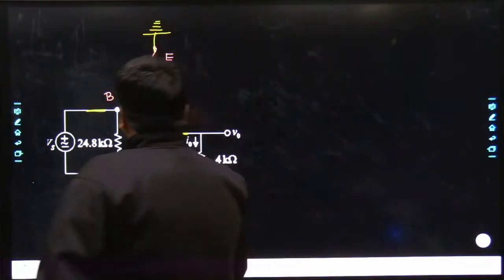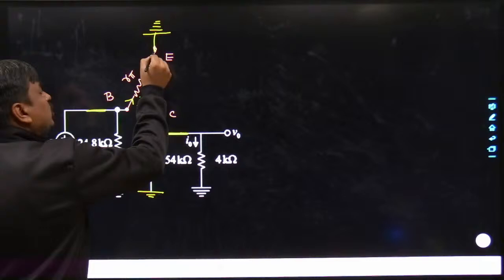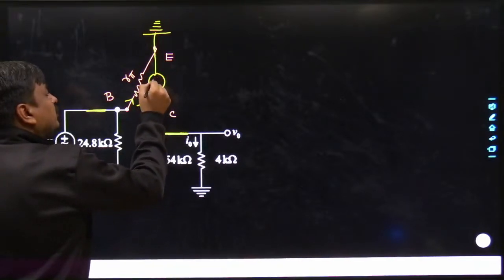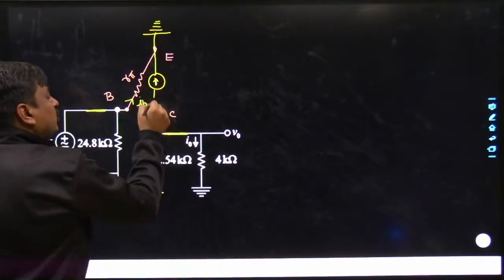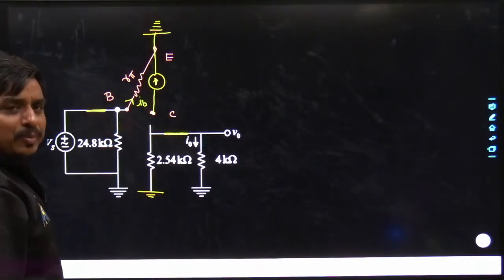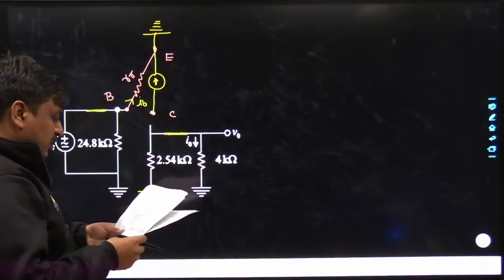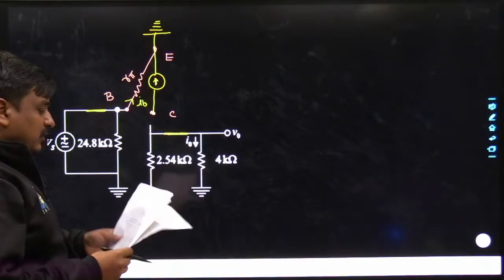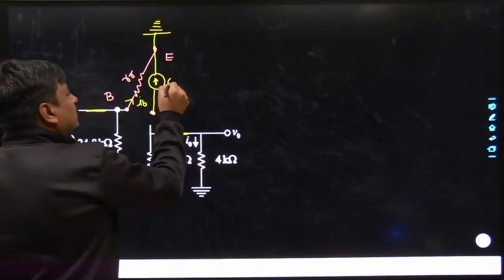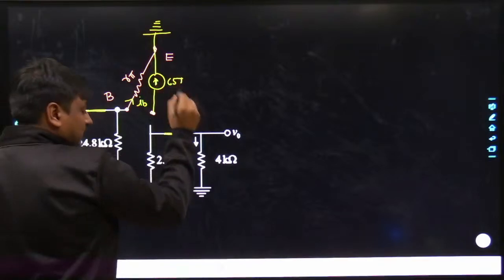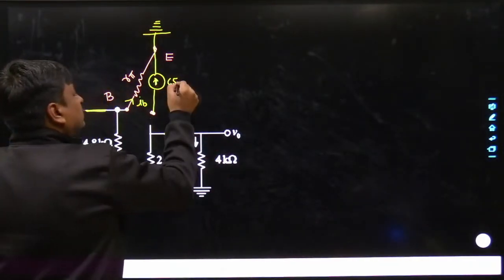In between collector to emitter, you would be having two components. May I know what are they? First, you will be having beta times of IB. How much is the worth of beta given along with this problem? The value of beta which is given along with this problem is nothing but 65, so 65 times of IB.